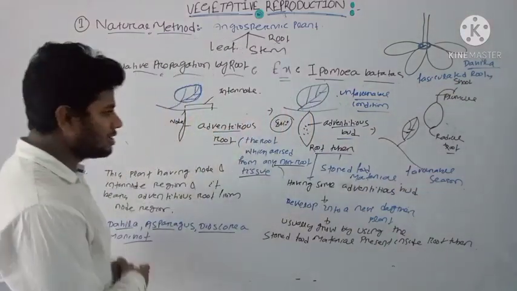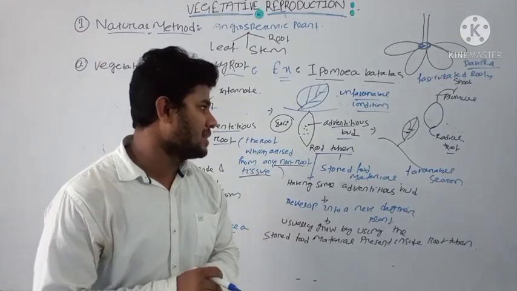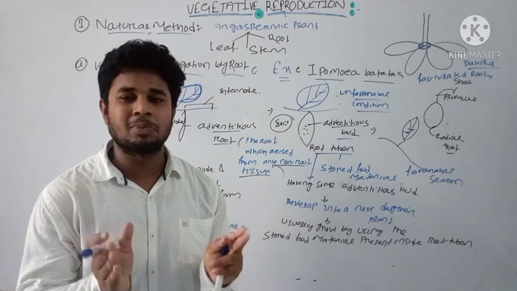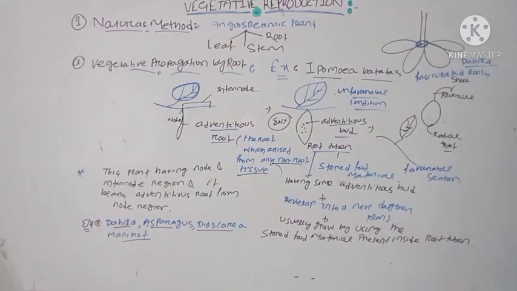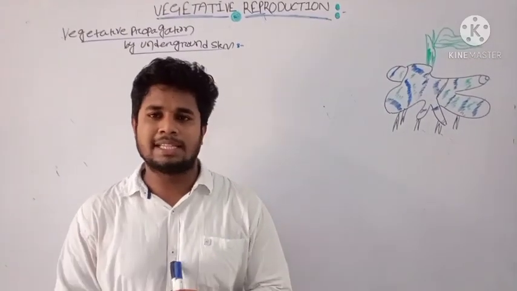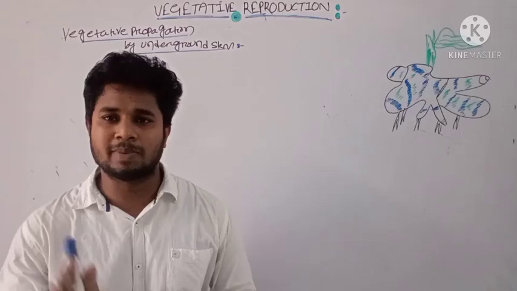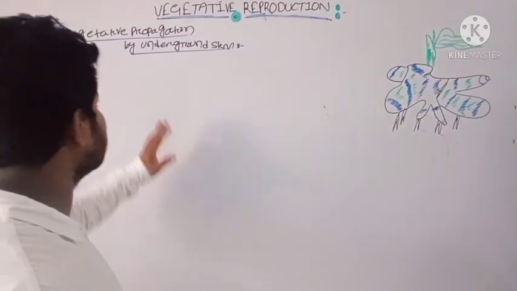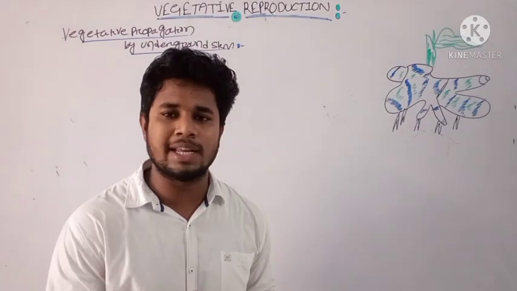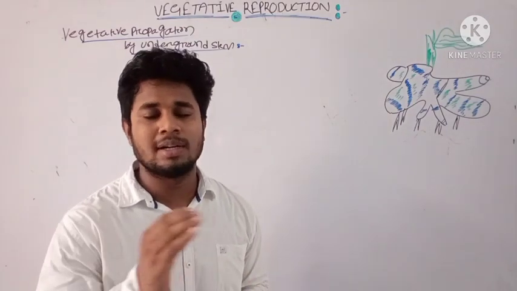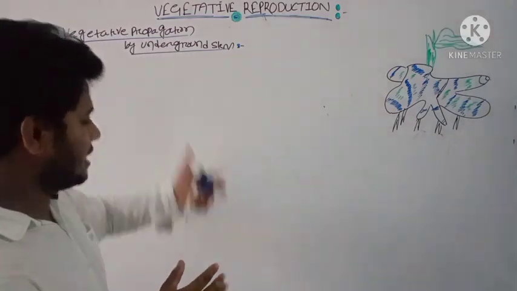Okay, note these points, then we will learn about another type of vegetative propagation, that is vegetative propagation by underground stem. Already we have discussed the vegetative propagation by root. Then let us discuss the vegetative propagation by underground stem. These stems are present usually below the soil level, and that's why they are known as underground stem.